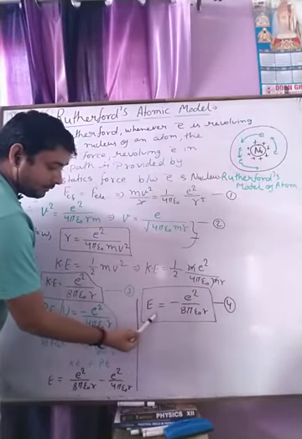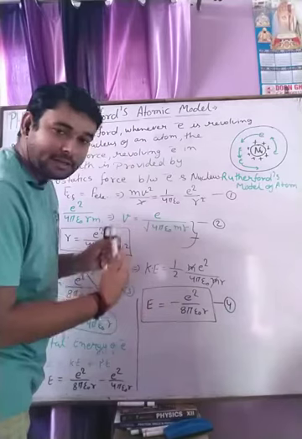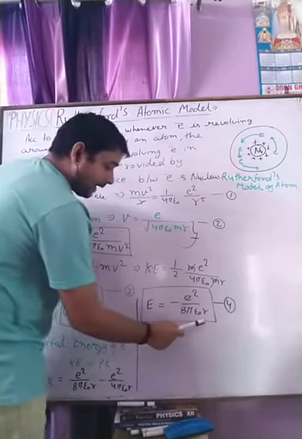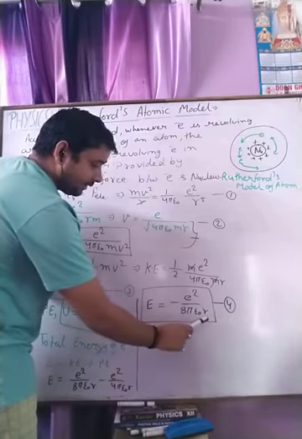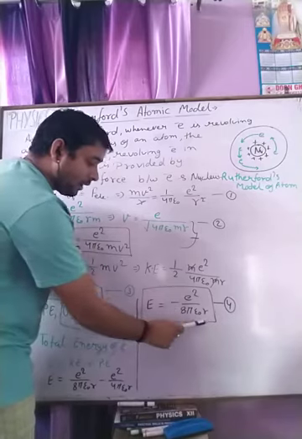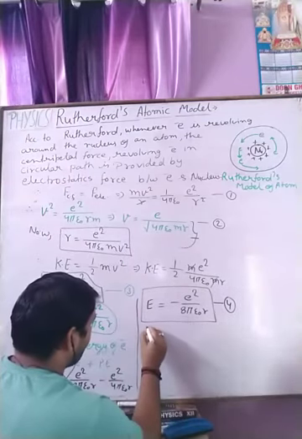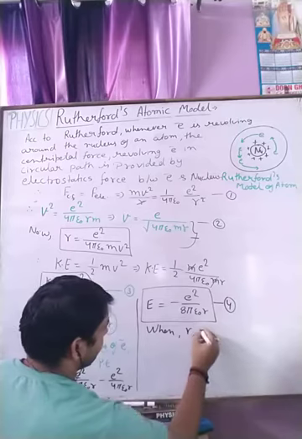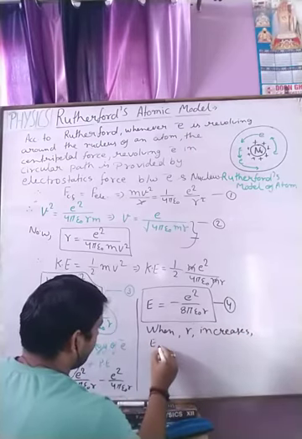if the electron is moving around the nucleus, it continuously radiates energy. If it continuously radiates energy, its energy will change according to the radius. As the radius increases, the energy, which is in negative form, will keep increasing according to the radius. So I write here: when R increases, energy also increases.